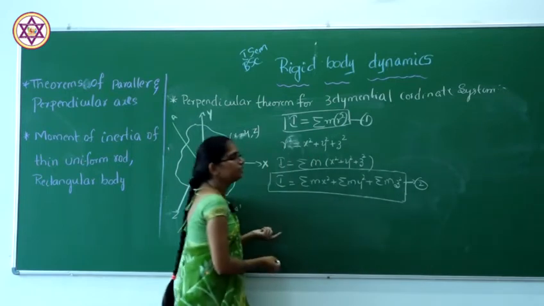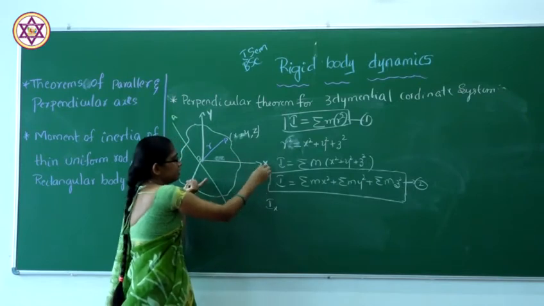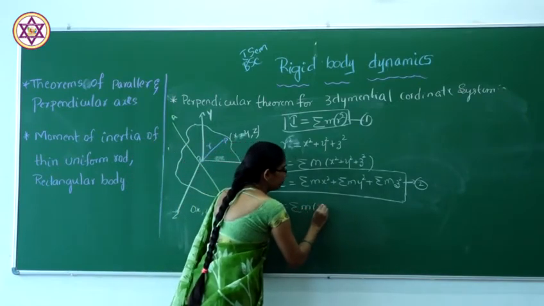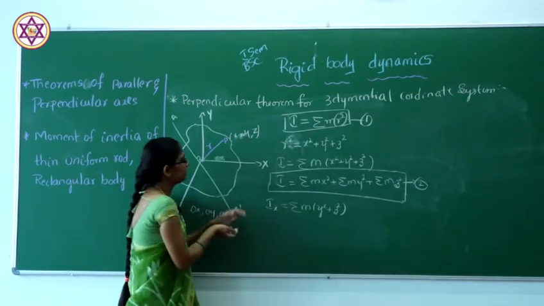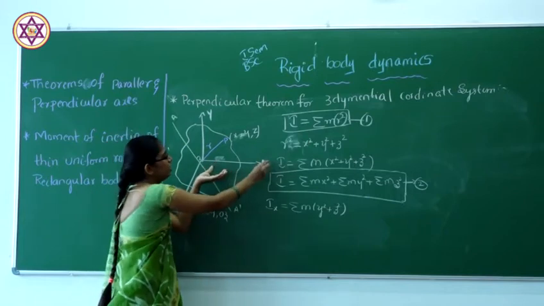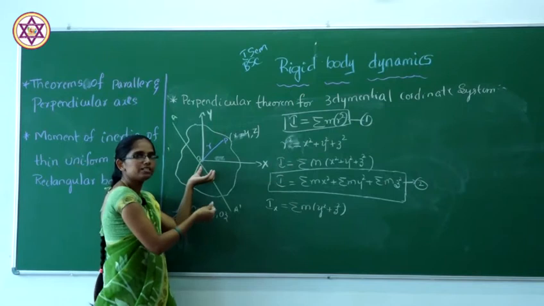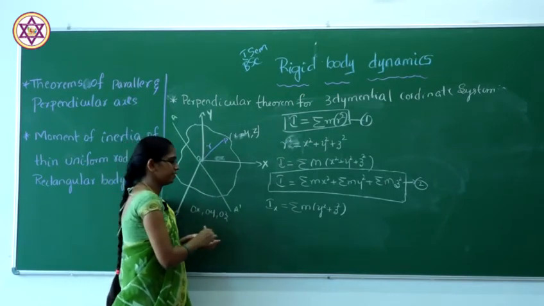Generally the moment of inertia about the x axis is the sum of m times y square plus z square. That means the moment of inertia about the x axis is the sum of the mass of a particle times y square plus z square.